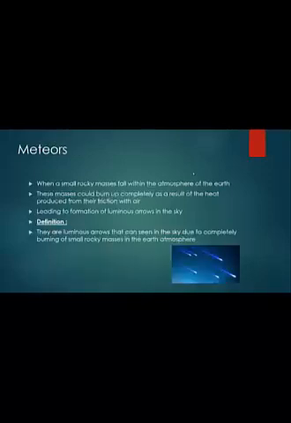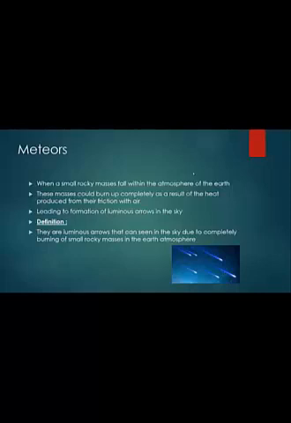Meteors occur when small rocky masses fall within the atmosphere of the Earth. These masses could burn up completely as a result of heat produced from their friction with air, leading to the formation of luminous arrows in the sky as shown in these pictures.